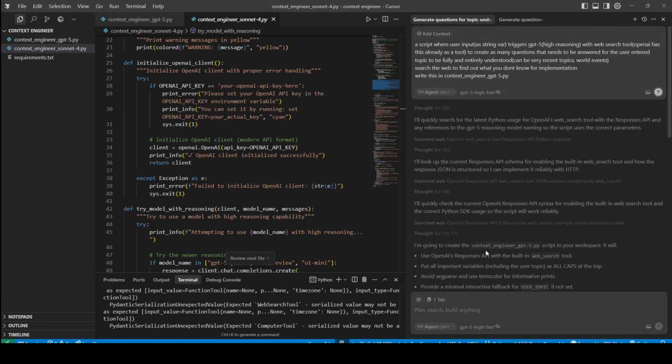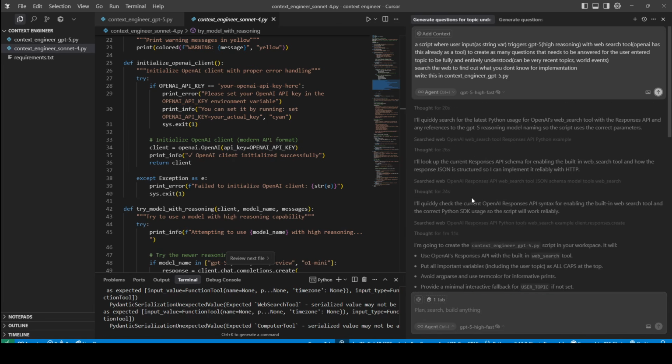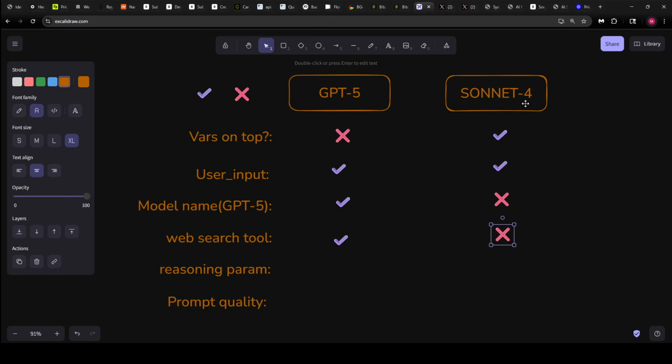Also, another thing to mention is that Sonnet did more web searches than GPT-5, although they can vary from time to time. I'm not sure if GPT-5's cutoff is late 2024. I don't know if GPT-5 knows about its own documentation. I highly doubt it. But it's a fail for Sonnet here.